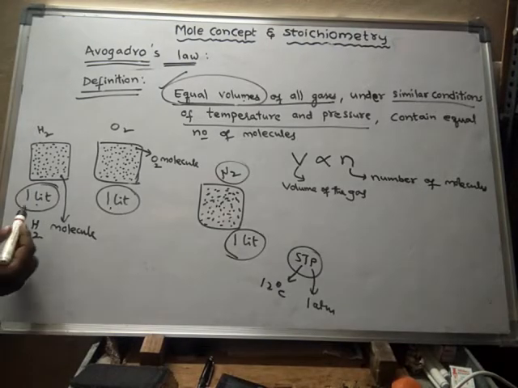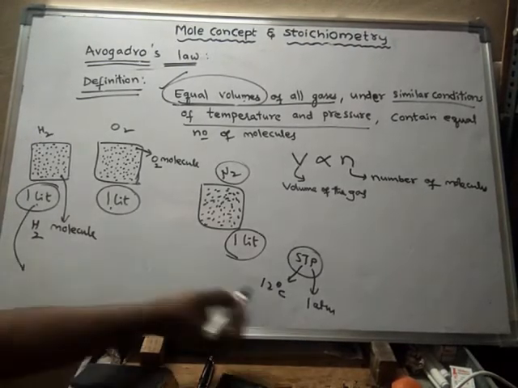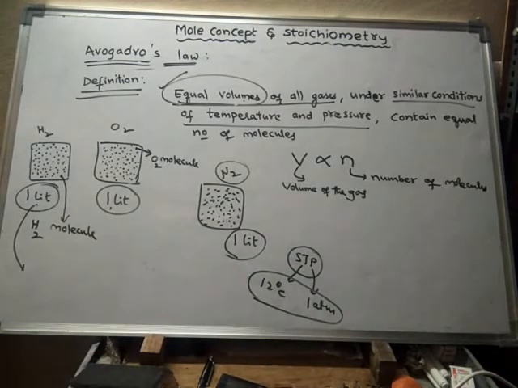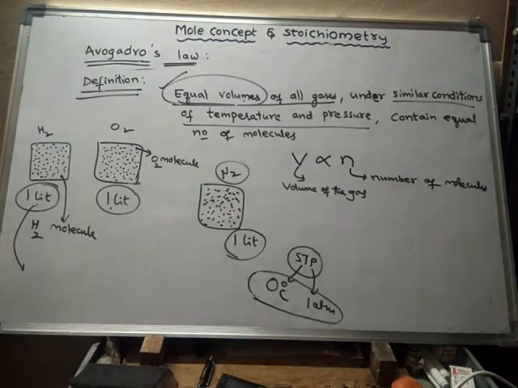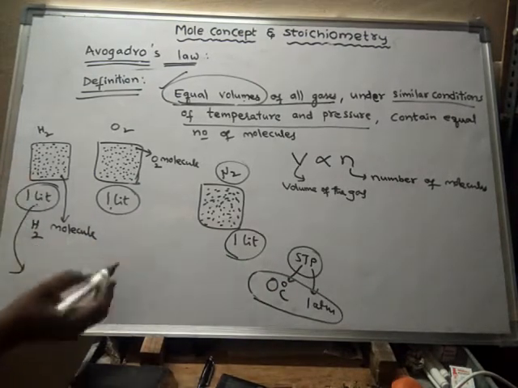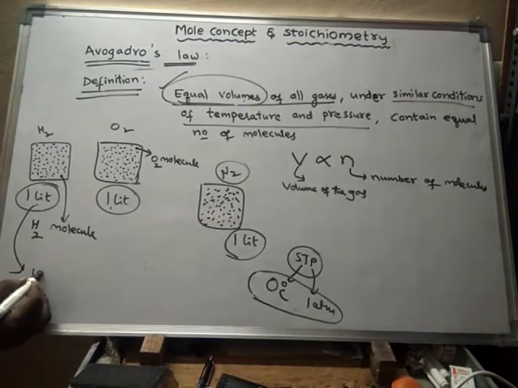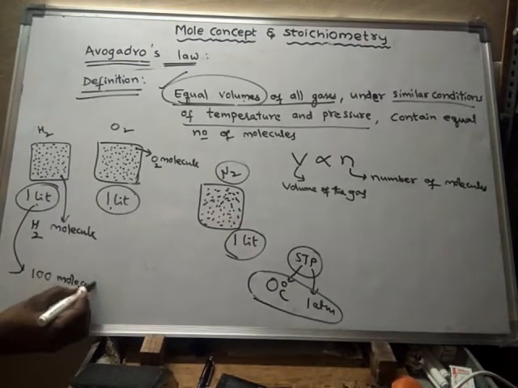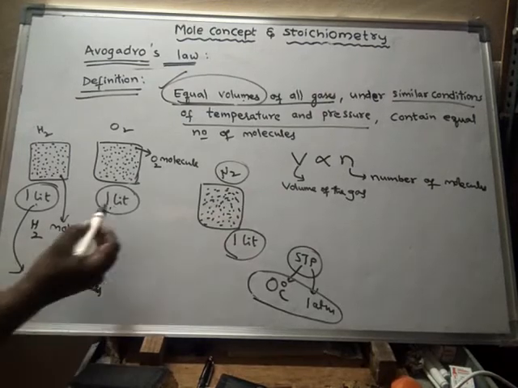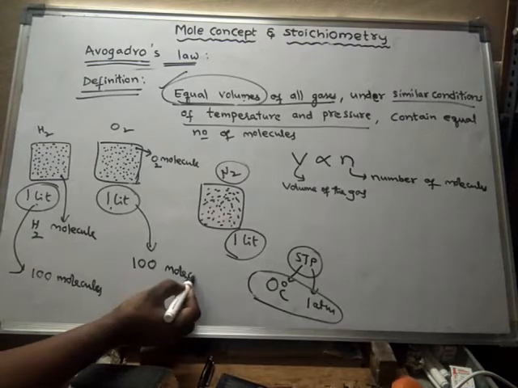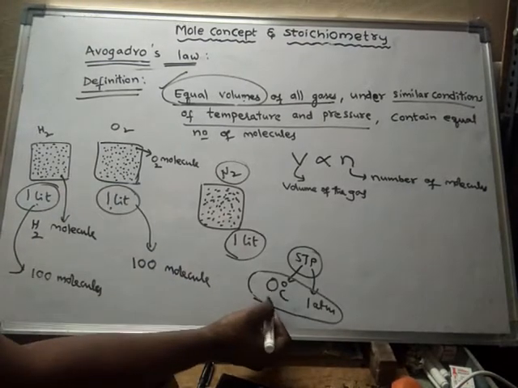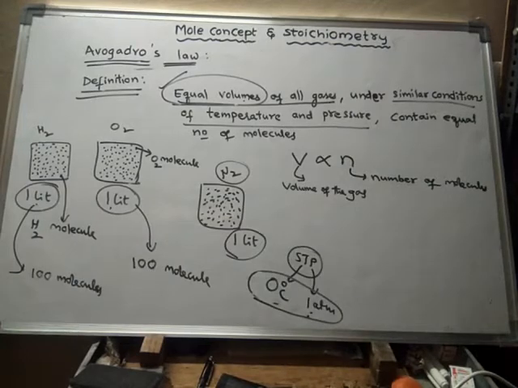Suppose 1 liter of hydrogen under these conditions contains 100 molecules, then the same 1 liter of oxygen also will contain 100 molecules only, because these two gases are taken under similar conditions.